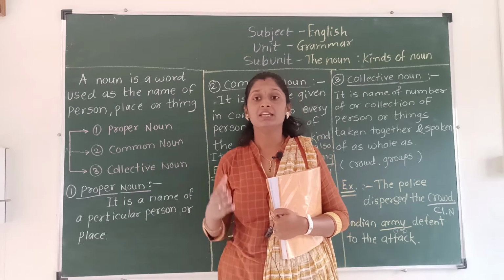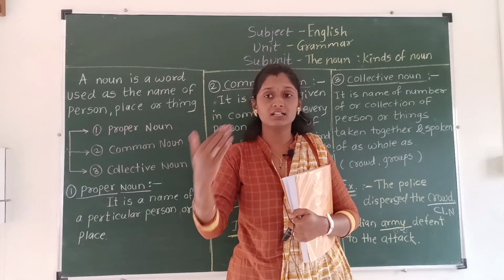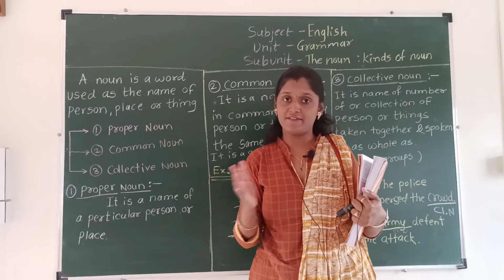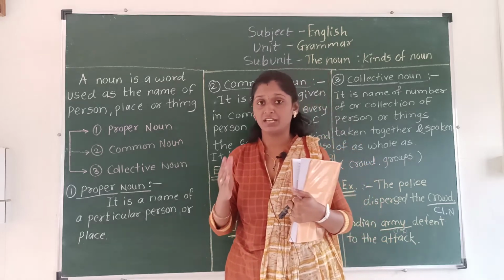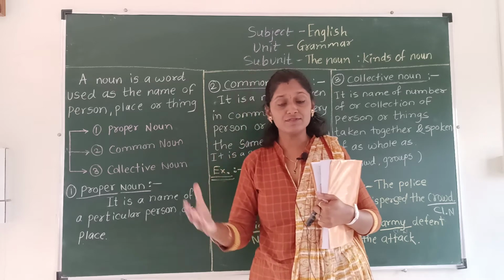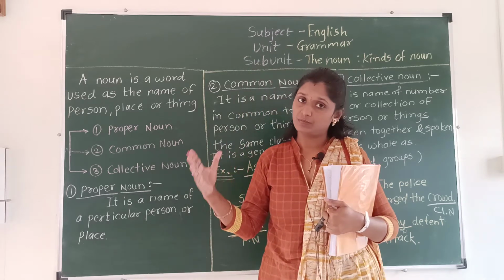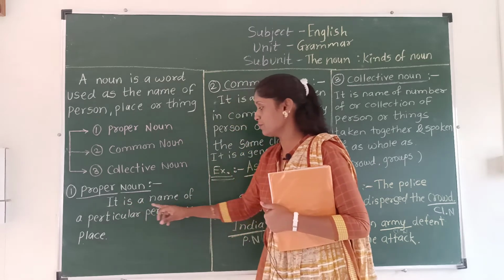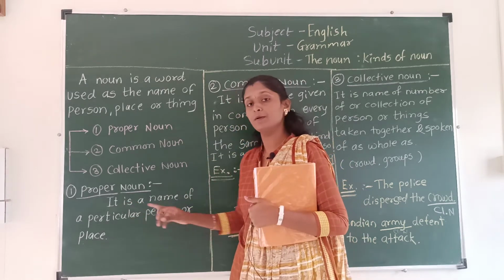Every girl's and every boy's name is different. That specific person's personality is different. So it is a name of a particular person or place.